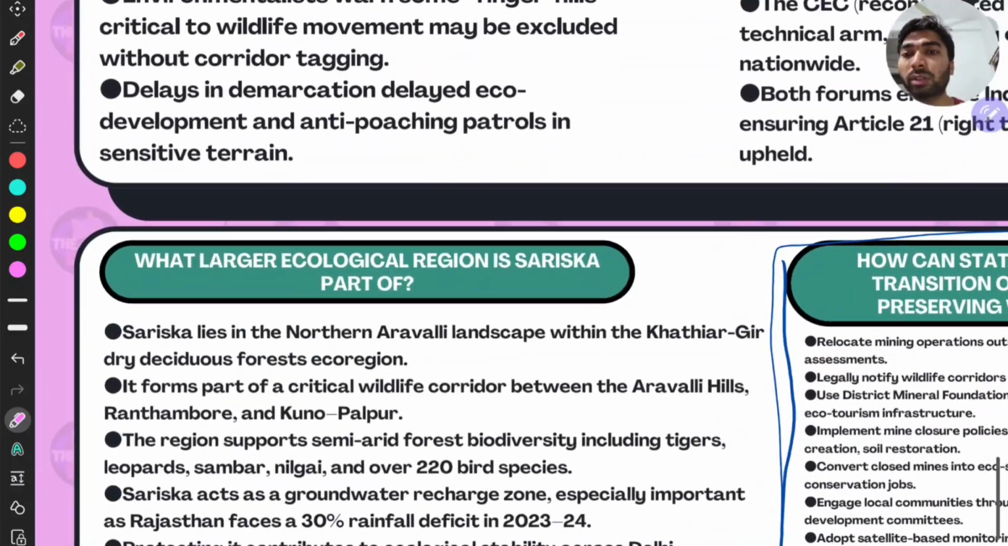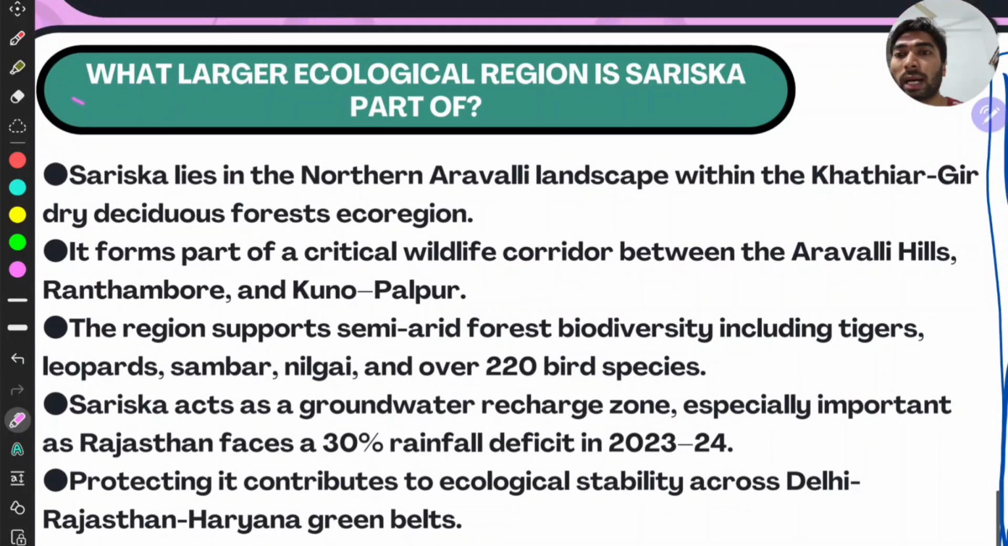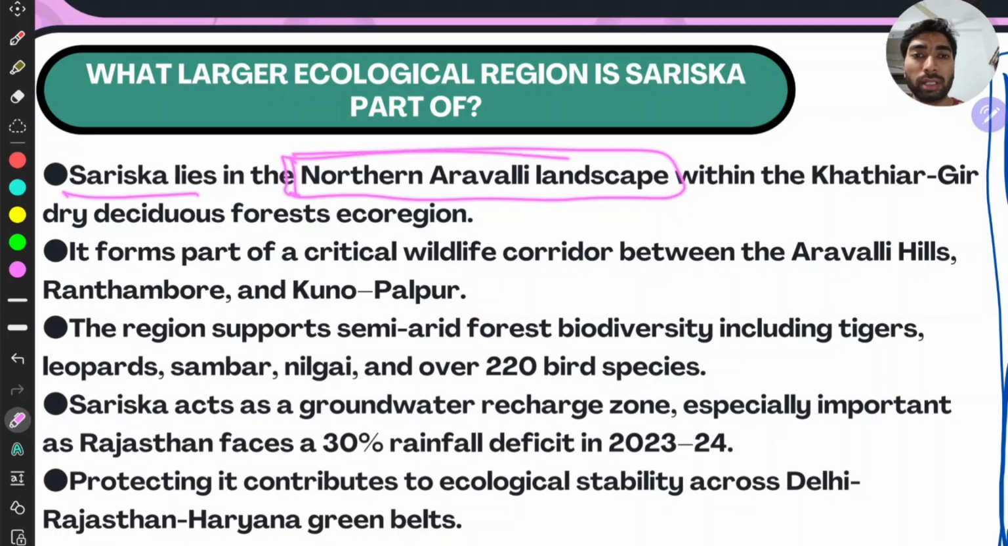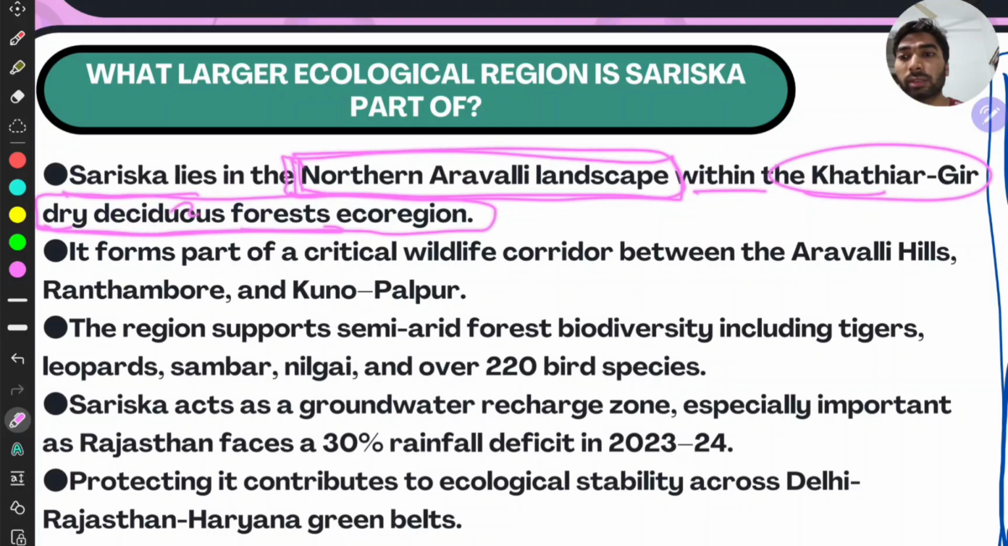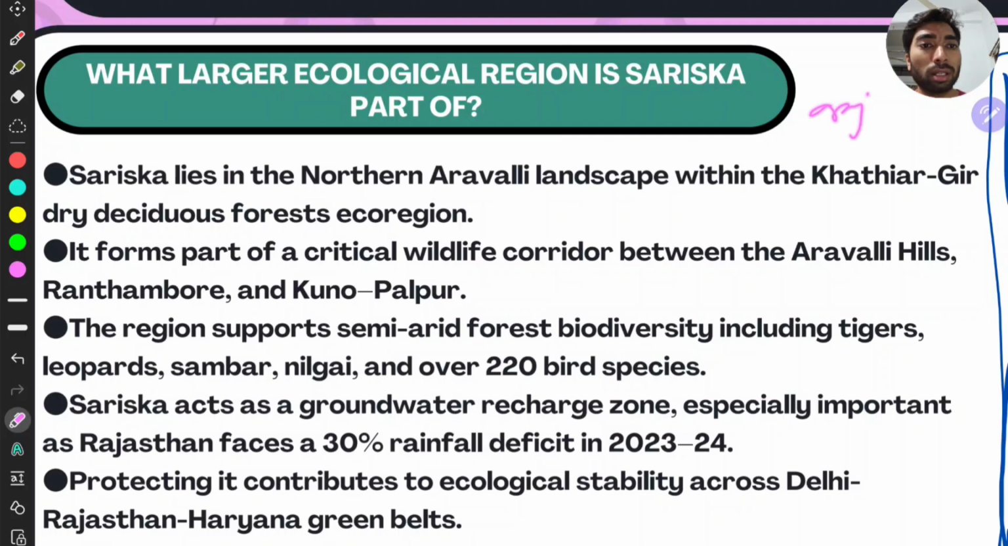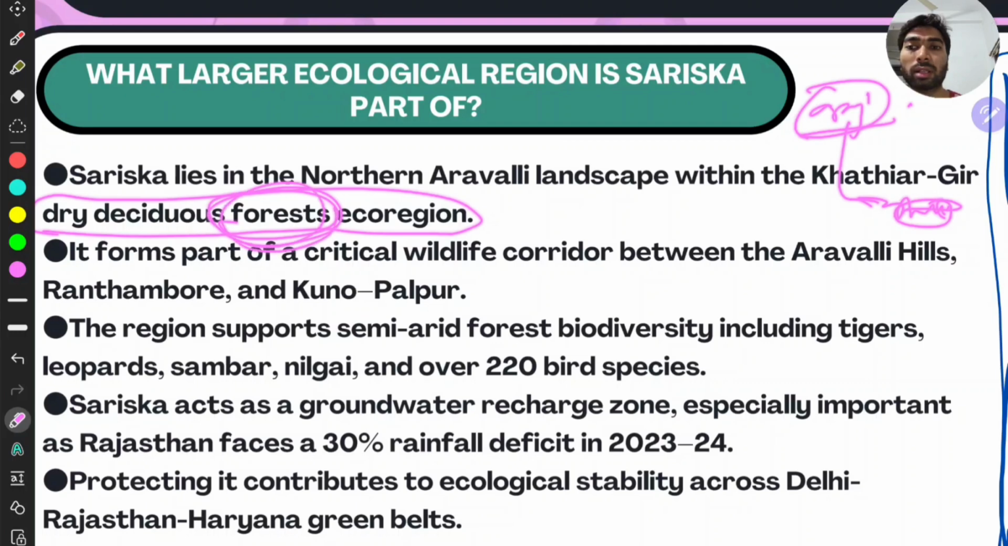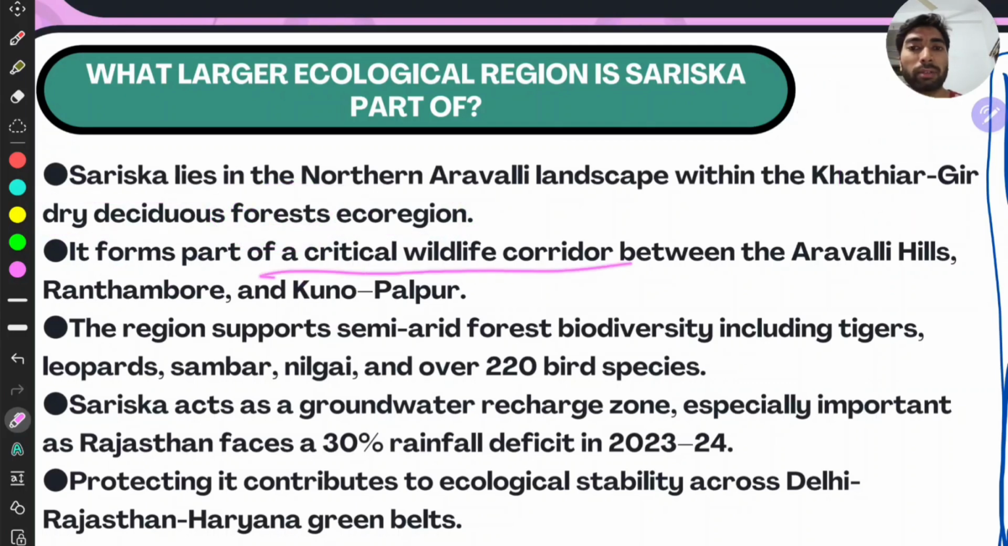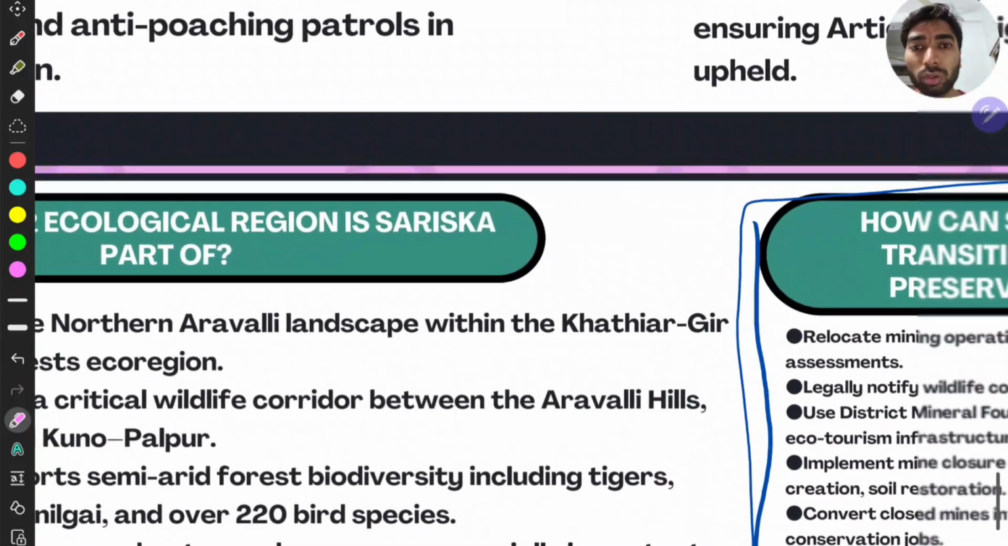Then this question I came across in the newspapers itself: what larger ecological region is Sariska part of? I didn't know about this, so it was very interesting for me when I read it, right? Sariska lies in the northern Aravalli landscape. This we know in general, within the Khathiar-Gir dry deciduous forest ecoregion, right? Dry deciduous is very important. When you say Rajasthan, you would just think of thorny or arid, right? But dry deciduous forest ecosystem, this is the keyword, and it forms part of a critical wildlife corridor between the Aravalli Range and Ranthambore and Kuno Palpur, right? Remember, you have to do the map work, right?